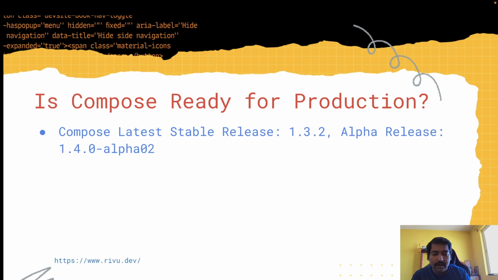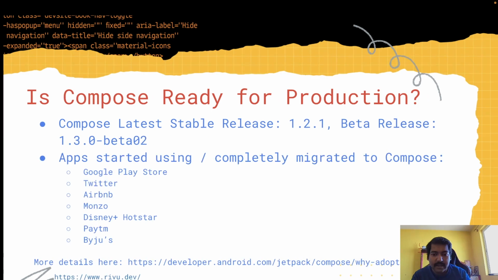Overall, for regular day-to-day use cases, even for complex cases, I would say Compose is production ready, and you can see a lot of apps are already using Compose, right? Some of them are listed here. You can read more at developer.android.com or the link I showed here. You can go there and check them out in detail. Yeah, they have testimonials as well.